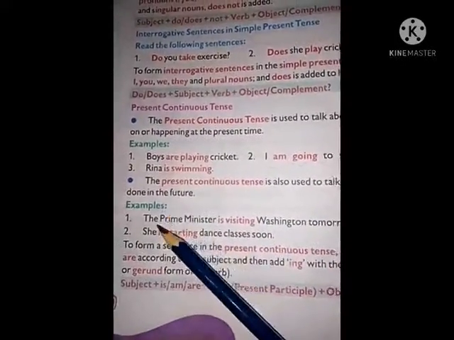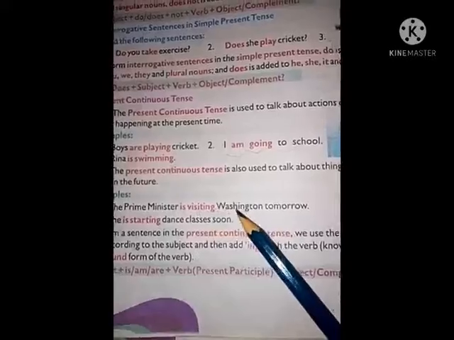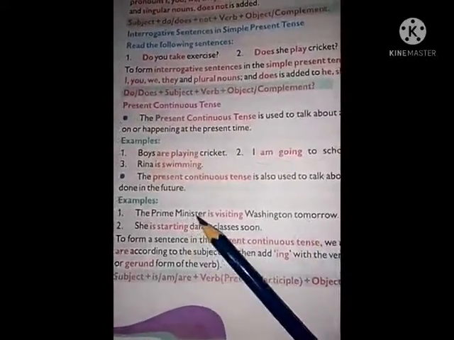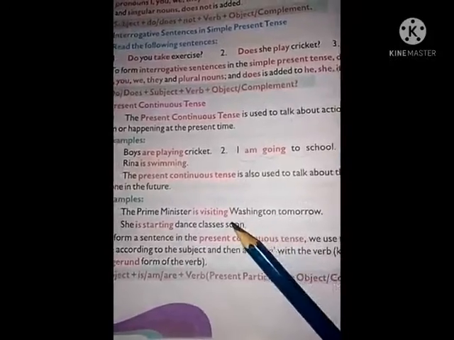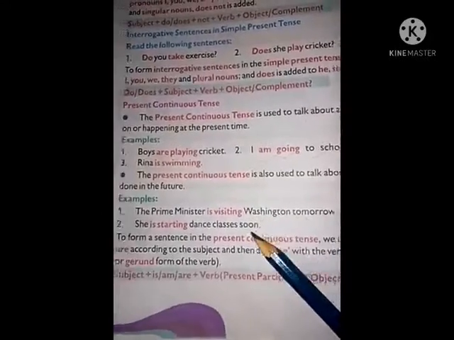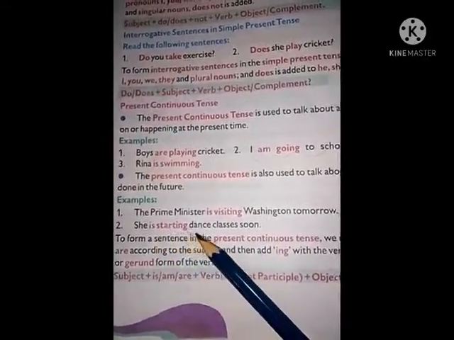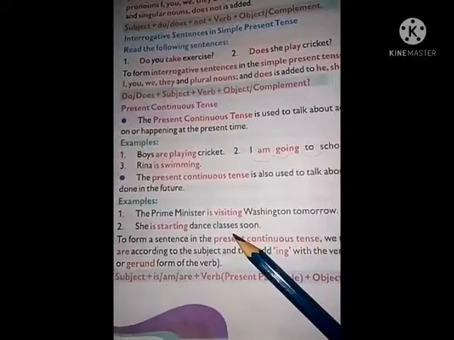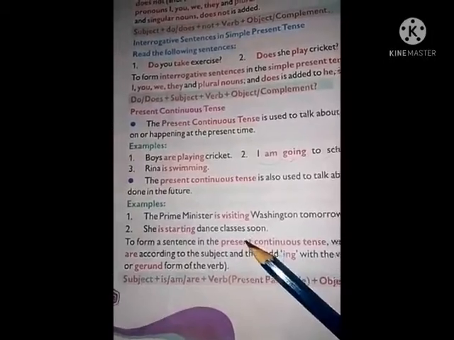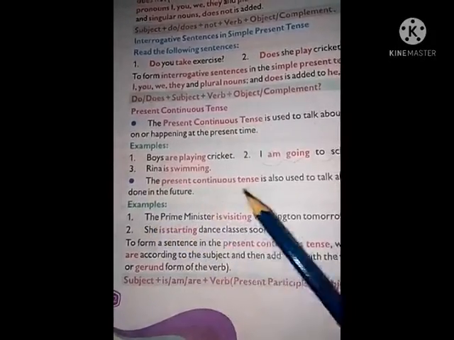Okay, examples: the prime minister is visiting Washington tomorrow. Prime minister jone kailoi Washington visit koribo goi ase. Okay, she is starting dance classes soon. Tai oti sonkale dance classes start koribo. These are the examples of present continuous tense.